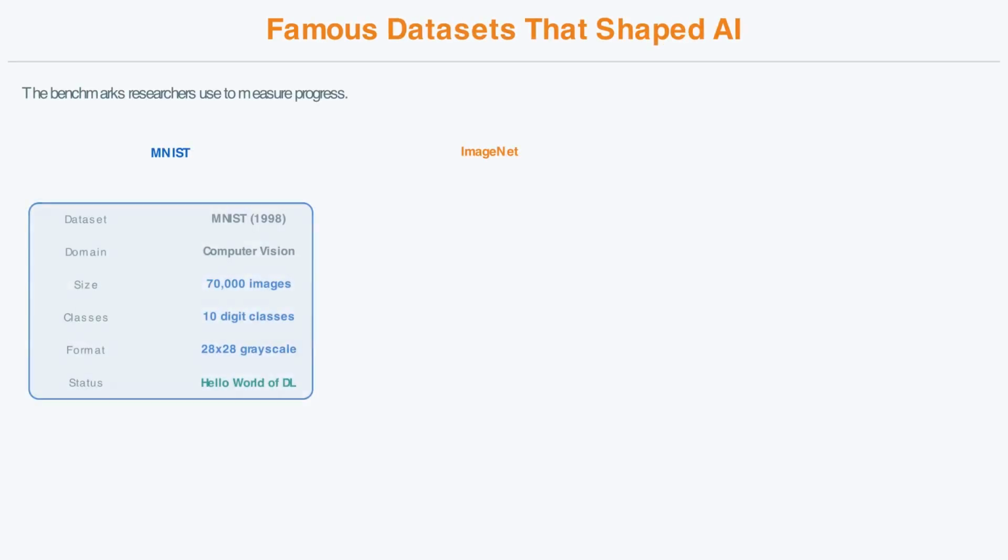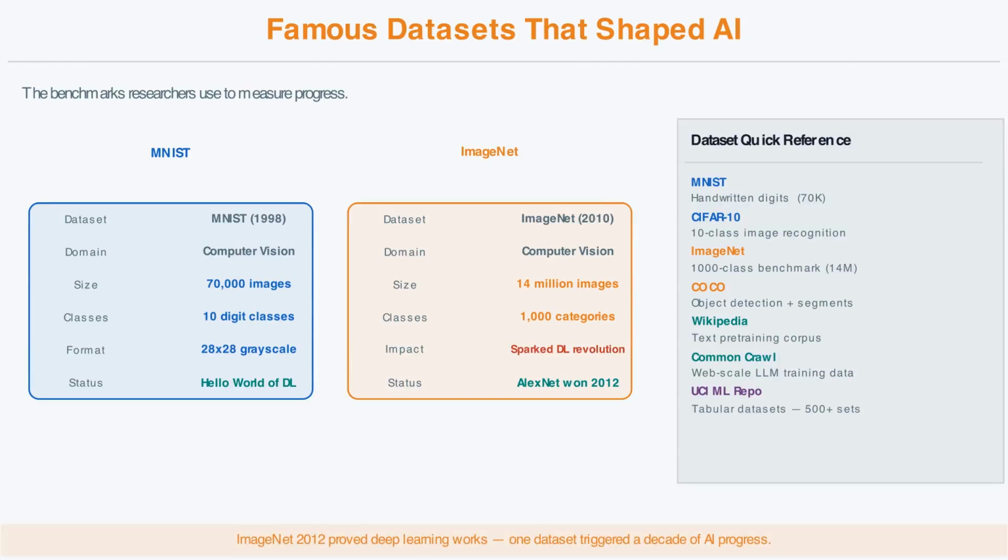Some datasets have shaped the entire trajectory of artificial intelligence. NIST, created in 1998, contains 70,000 images of handwritten digits from 0 to 9. It became the hello world of deep learning, the first dataset most researchers test a new model on. ImageNet, assembled in 2010, contains 14 million labeled images across 1,000 categories. In 2012, a deep neural network called AlexNet achieved 96% accuracy on ImageNet, demolishing the previous record held by classical computer vision. That single benchmark result triggered the modern deep learning revolution. Every company poured resources into deep learning because of one dataset.